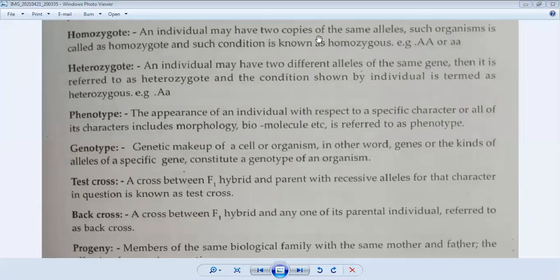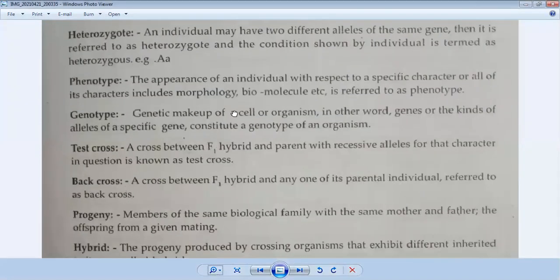If similar alleles are present in a particular organism or individual, then this condition is called a homozygote or homozygous condition. We call it homozygote or homozygous condition. So the homozygote or homozygous condition is a part of similar alleles.